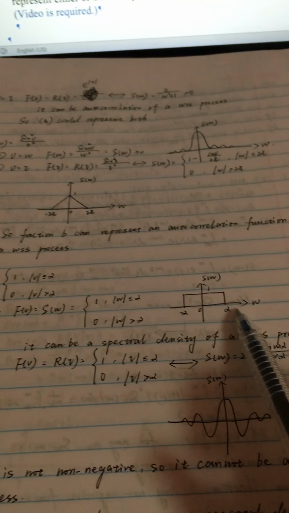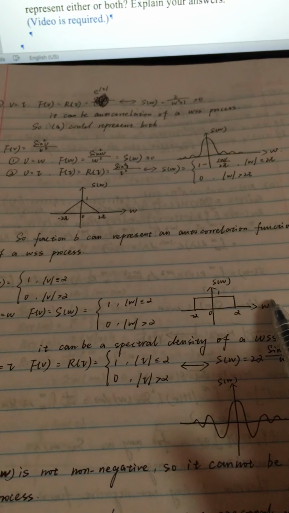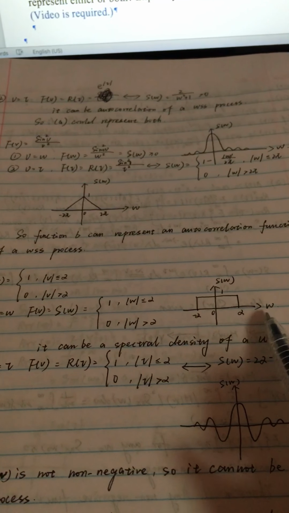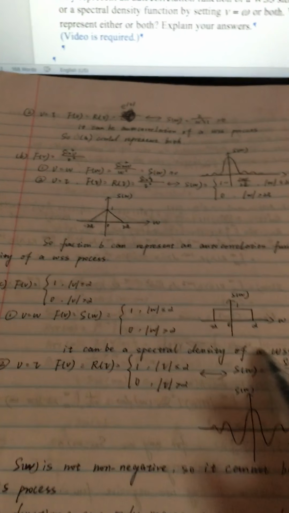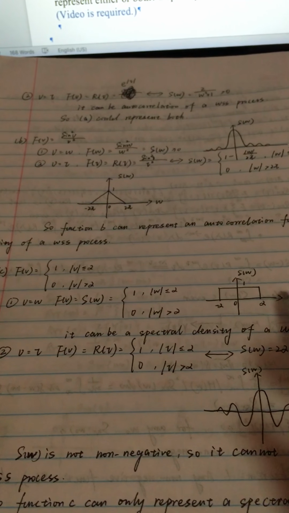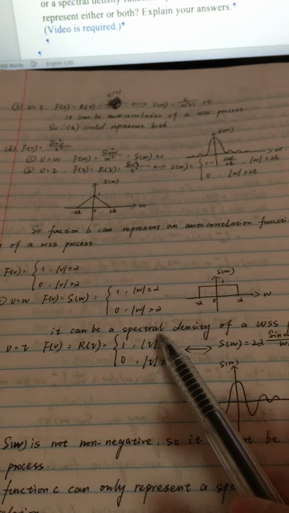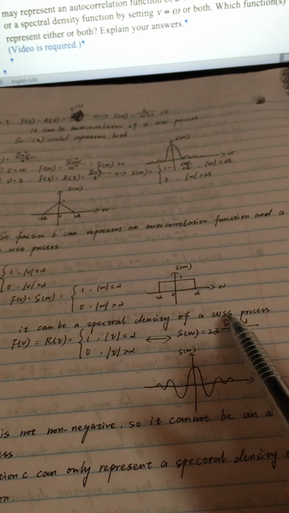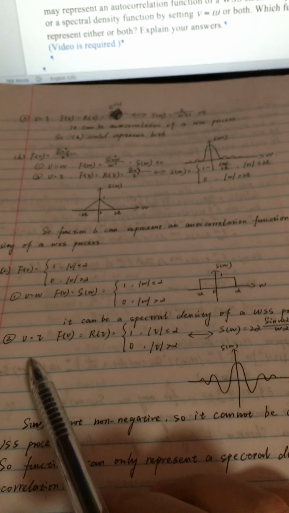The picture can be drawn like this. It's rectangular. Because it's greater than or equal to 0, it can be a spectral density of a WSS process.